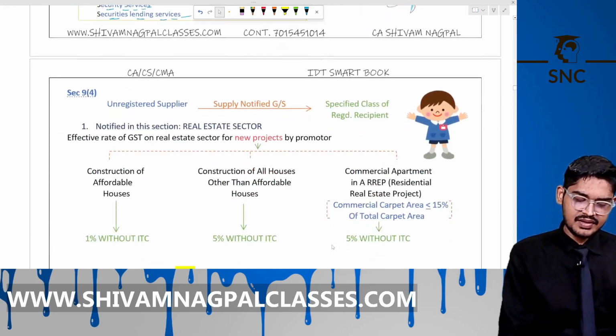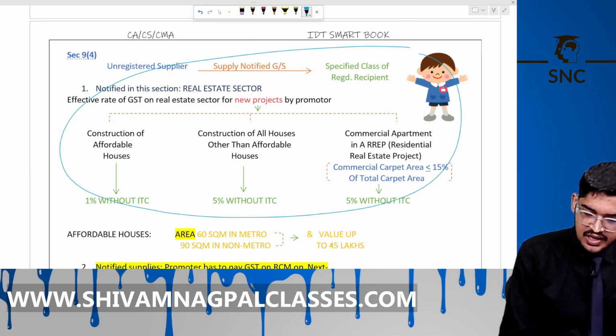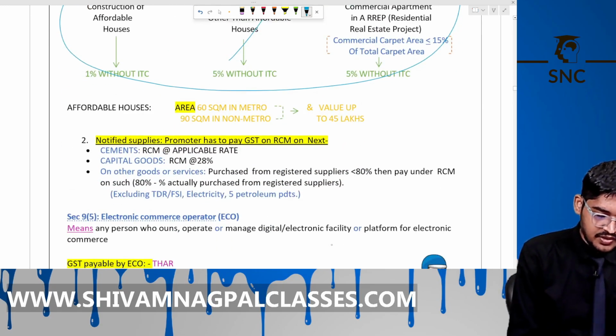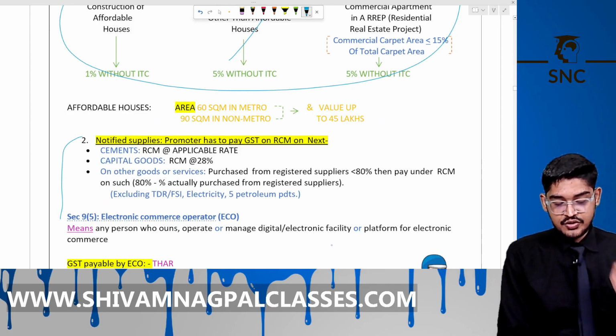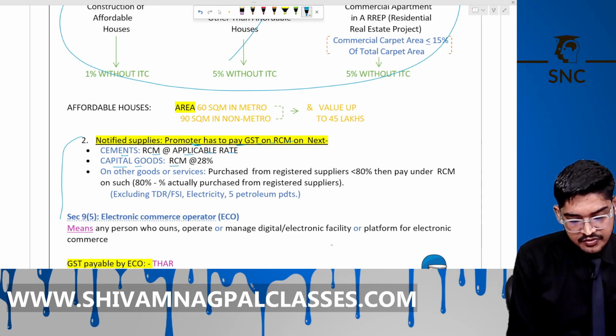Now 9.4. This is not so important. You can just read it or leave it. Okay. Now come to here. Notified services: the promoter has to pay tax under RCM. On cement, always the applicable rate. On capital goods, RCM rate of 28%.